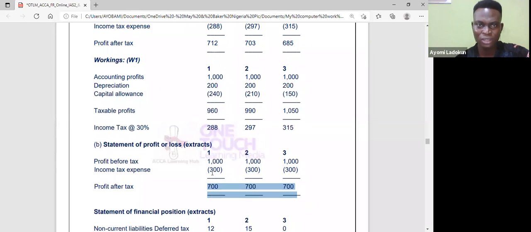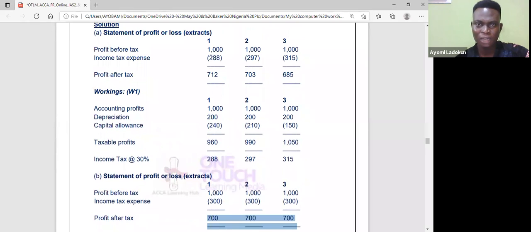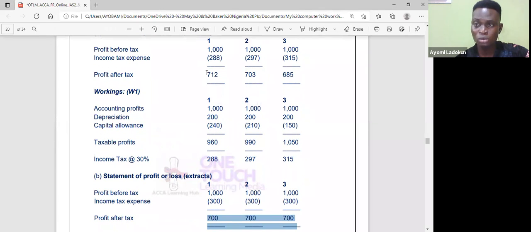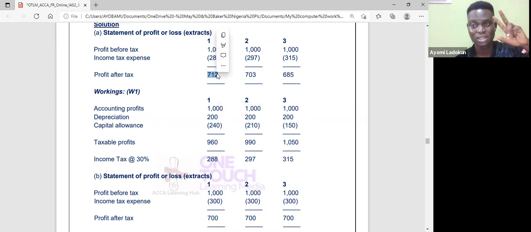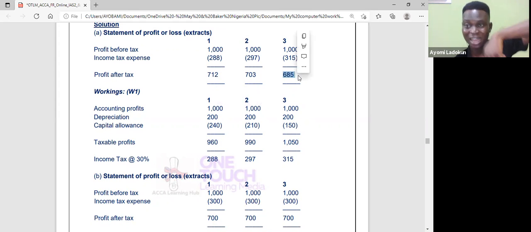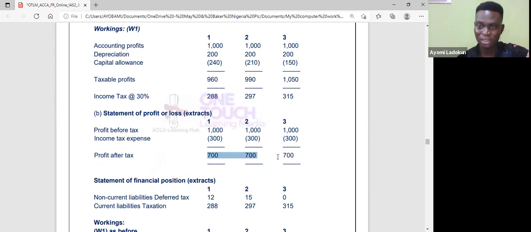I can have 700. If you look at the first one that we did, when we did not defer tax, you see we have 700 there. Profit is overstated, okay? Because I didn't recognize deferred tax, 703, until the last year. Because it will be taxed in that year, that's why you now see 685, okay? But here is a better performance because I could see what is happening.